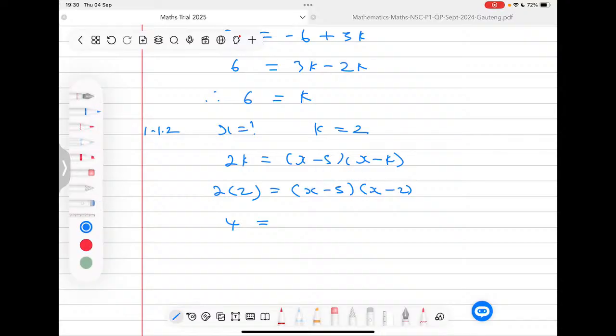say x times x, which is an x squared, and we are going to say x times negative 2, I'm going to get a negative 2x, and I'm going to say x times negative 5, and this will give me negative 5x, right? And the combination of these two will really give me a negative 7, so that means here I'm going to have a negative 7x. Then we multiply the last terms. I'm using a FOIL method here. So negative 5 times negative 2 will give me a positive 10.